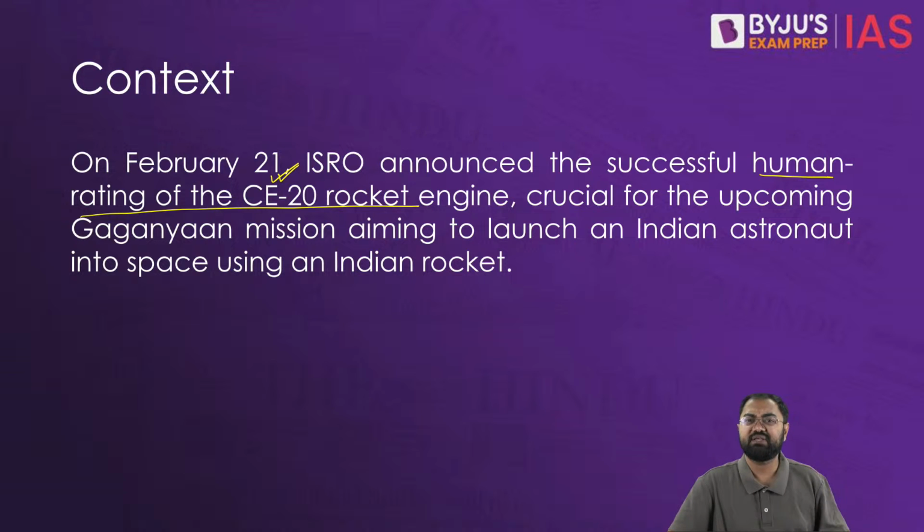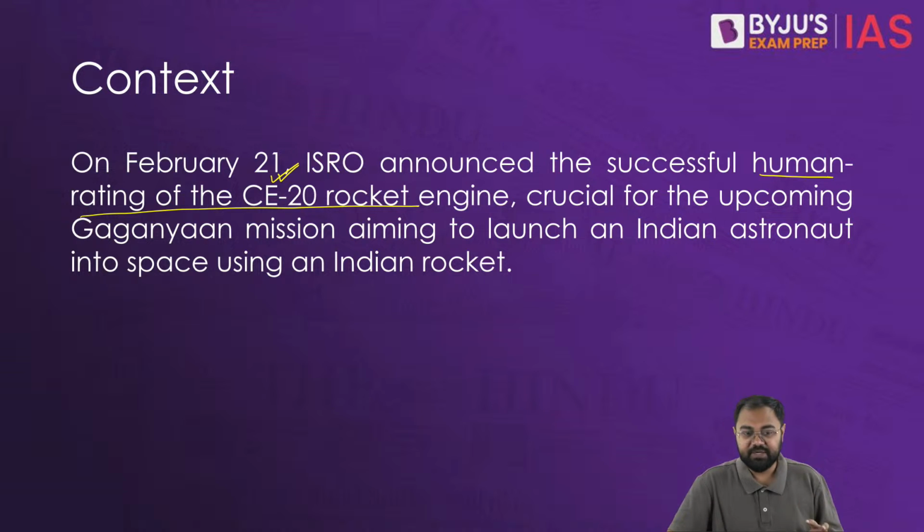Before this CE20, there has been another version of the engine as well, called the CE 7.5. So we'll discuss that also, what do we mean by CE 7.5, what is CE20, etc. Now overall, this article also talks about the advantages of the fuel that is being used.